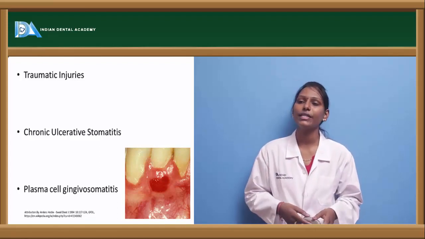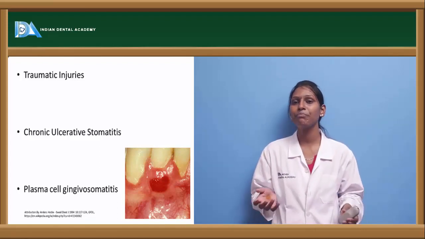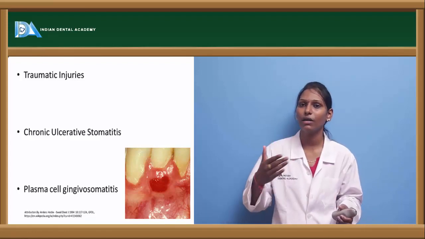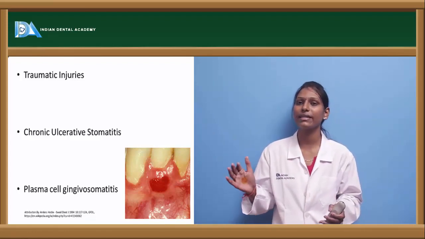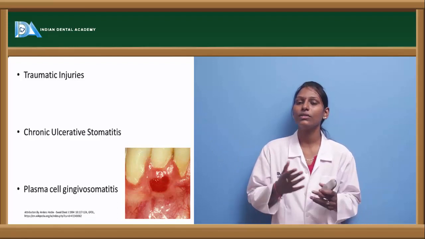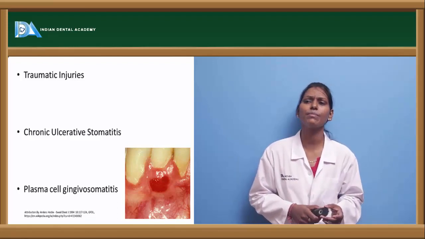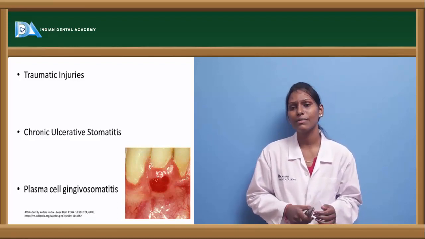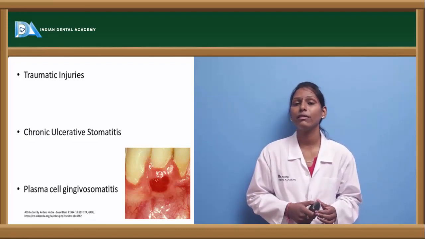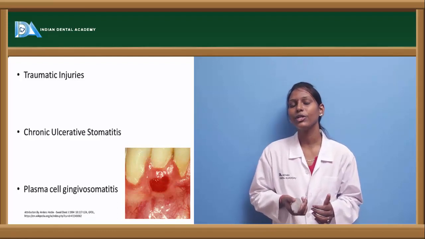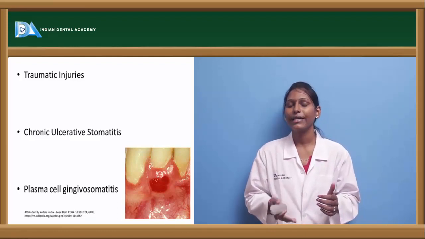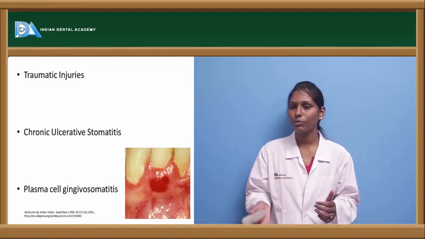Next, chronic ulcerative stomatitis. It is a generalized term where the patient will have a long-term stomatitis-like condition where there will be multiple ulcers. So this can be given as chronic ulcerative stomatitis. And one other condition is plasma cell gingival stomatitis, where increased plasma cells are present. Usually it is one of the conditions where allergic agents are also known to play a role.